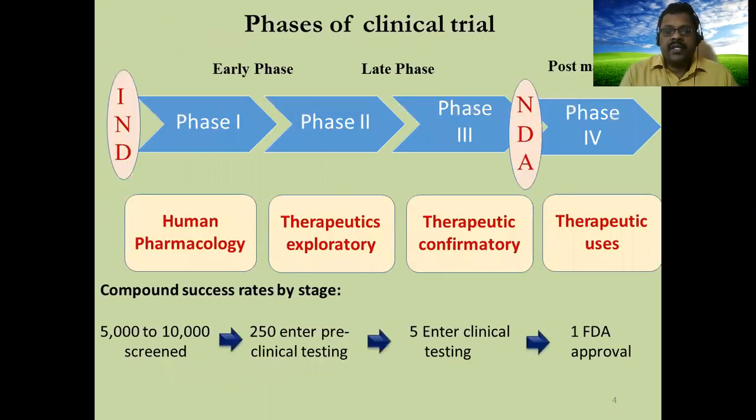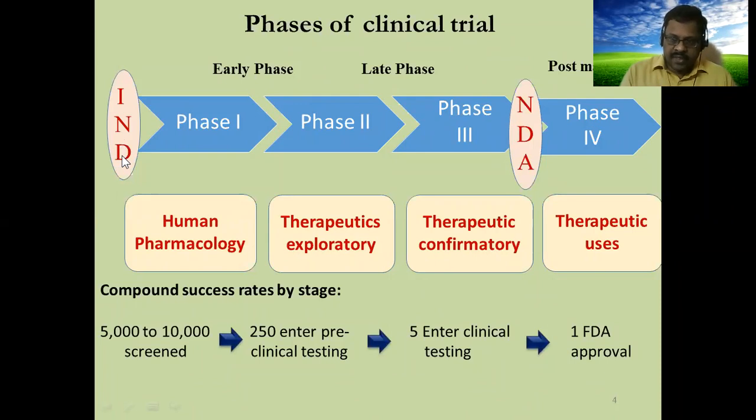Phases of clinical trial, if you see an overview, there are 4 phases. Phase 1, we can call it an early phase. Phase 2, late phase, and phase 3 also comes under late phase. And then phase 4 is called the post-marketing phase. This IND means investigational new drug.